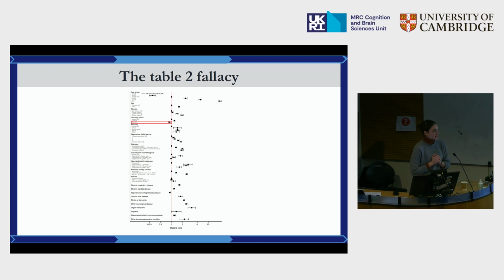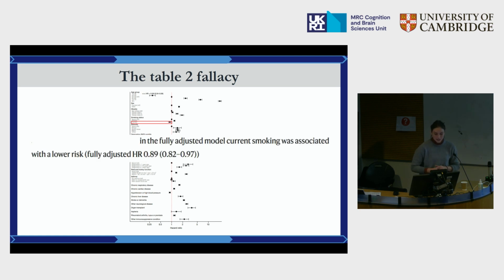This paper sparked a lot of interest when it came out, particularly for one of those factors, which is smoking status. Because what it seemed to show is that in the fully adjusted model, smoking status and current smoking status, so being a smoker, was associated with a lower risk of dying from COVID. So smoking seemed to be protective, and this really got a lot of public attention, also Twitter attention, especially from epidemiologists and causal inference people. So the authors were prompted to investigate this further.